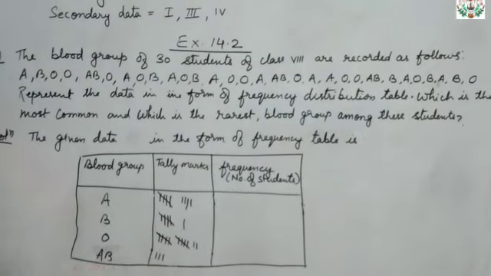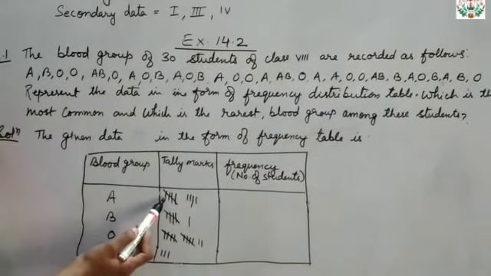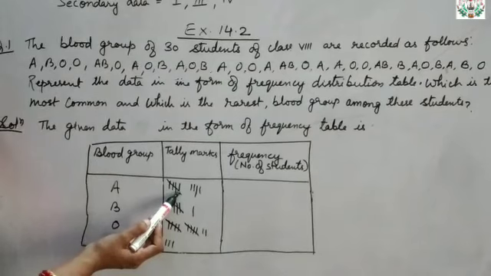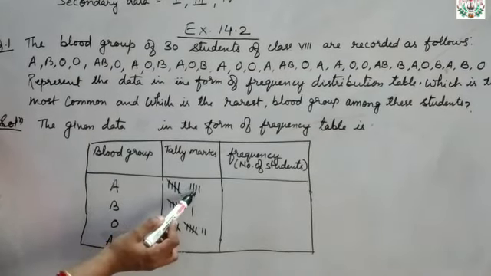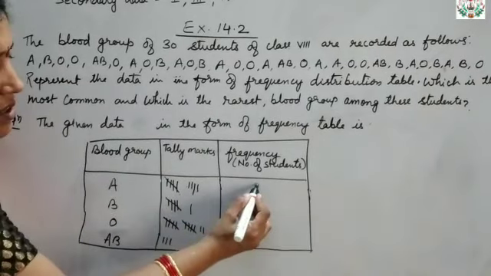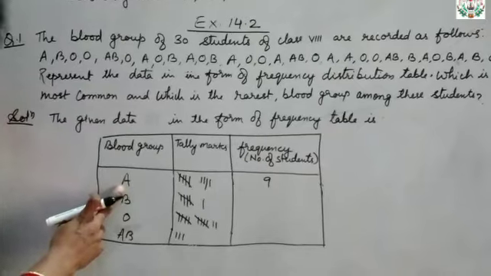So now you have to count for the frequencies. Now see, 1 tally marks you have to count. 1, 2, 3, 4 lines, and then 1 more 5 cross line. 5, 6, 7, 8, 9. So here how many students got blood group A, that is 9.